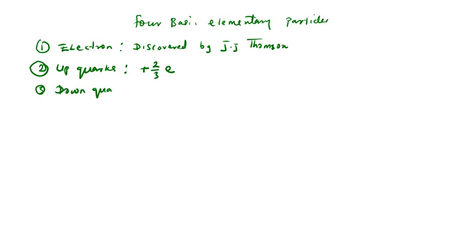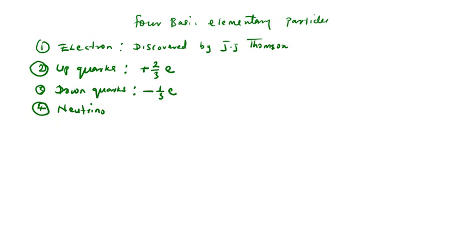The down quarks have a value of negative 1/3 elementary charge. Last but not the least, the one we know as the neutrino. The neutrino has no charge. In fact, it operates with the speed of light.